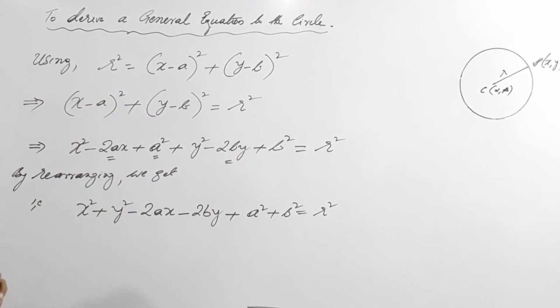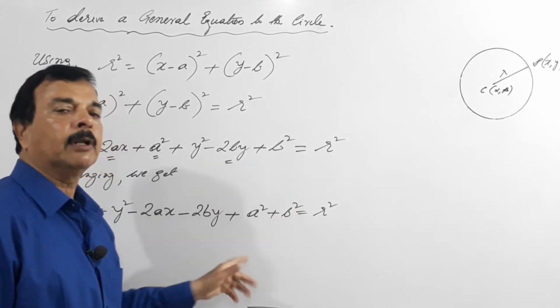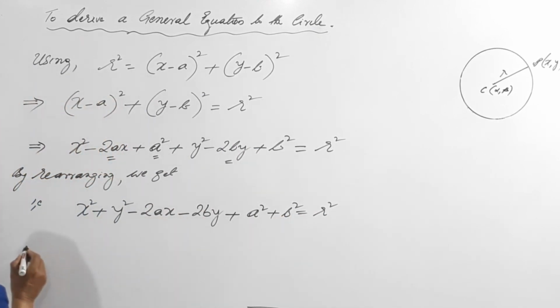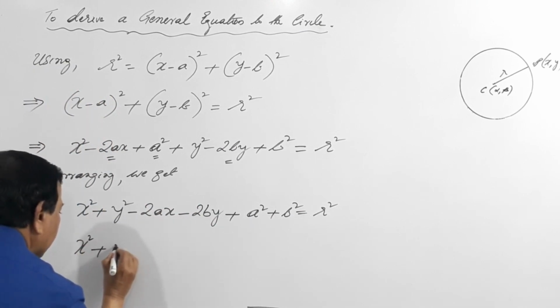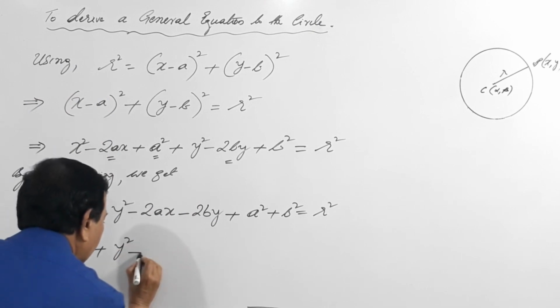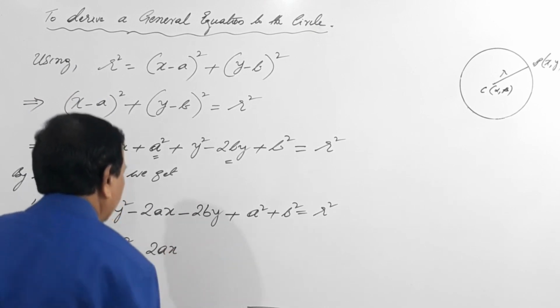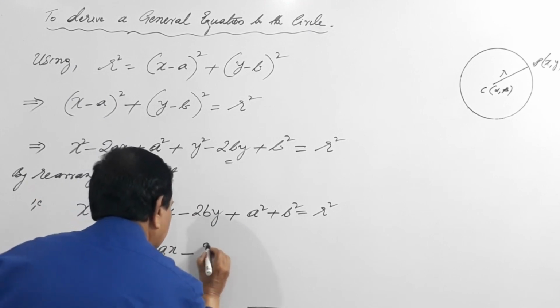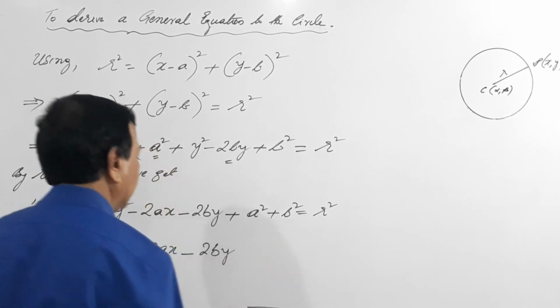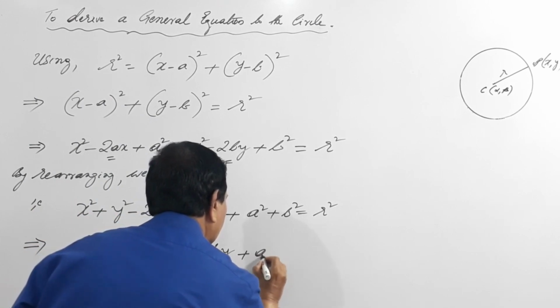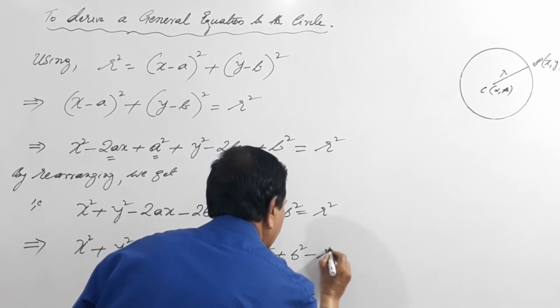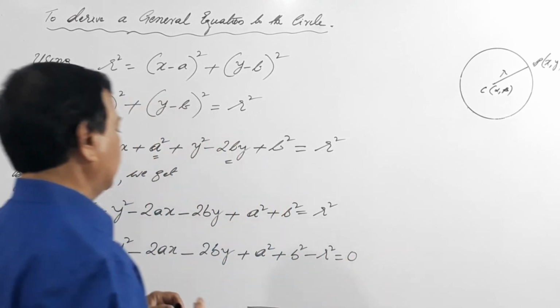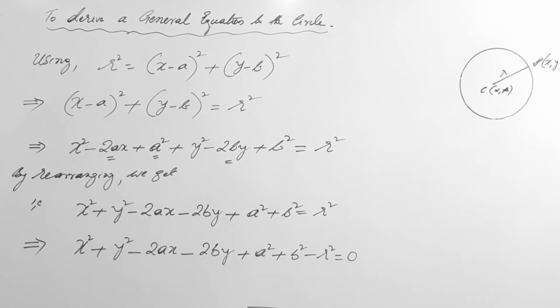Done. So I will bring this r square to the left hand side. So this is x square plus y square minus 2ax minus 2by plus a square plus b square minus r square equals to 0.